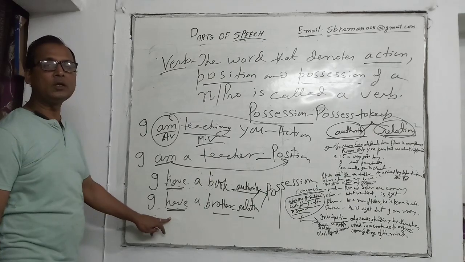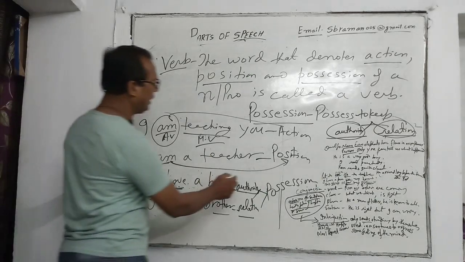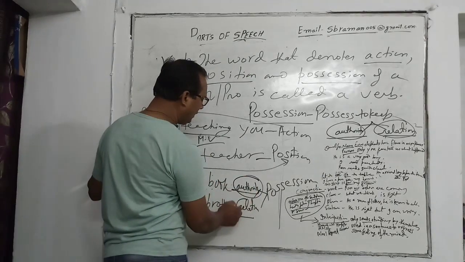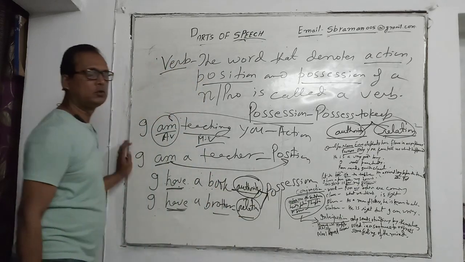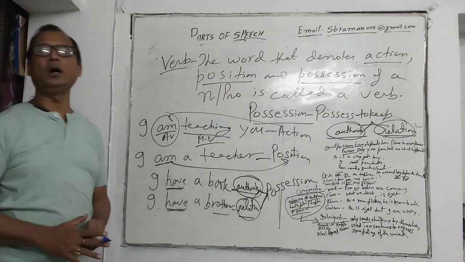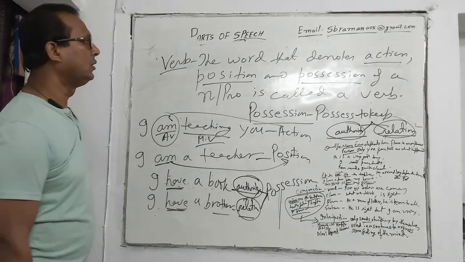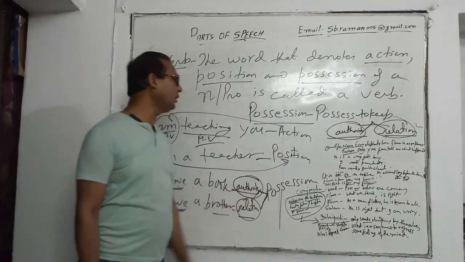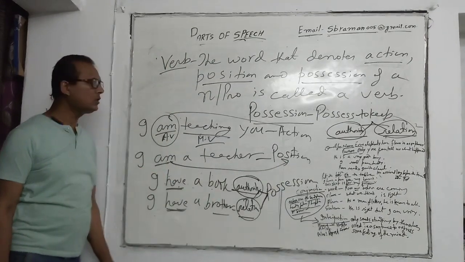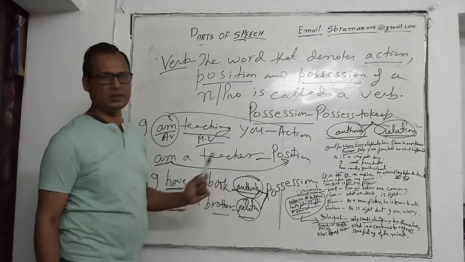So this is another type. So when we have authority and relationship, these both become possession. So the verb is the word in parts of speech that shows our activity, our position, and our possession. Possession means authority and relation.